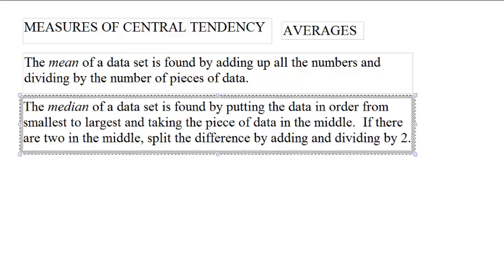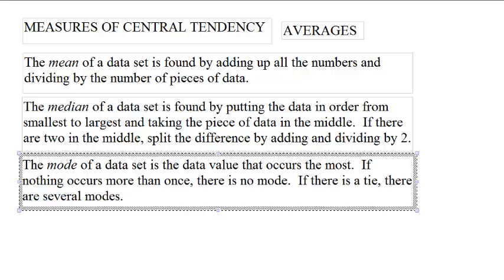The median is the middle number. That's what you get when you put all the data in order from smallest to largest and then take the piece of data in the middle. If there's an odd number of pieces of data, there's going to be 1 in the middle. That's your median. If you have an even number of pieces of data, there's going to be 2 in the middle, and then you have to average the 2 of them. You add them up and divide by 2.